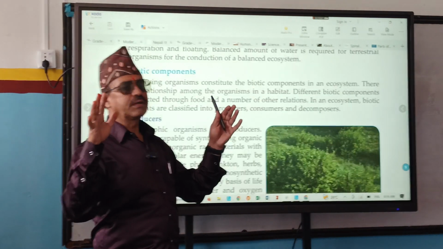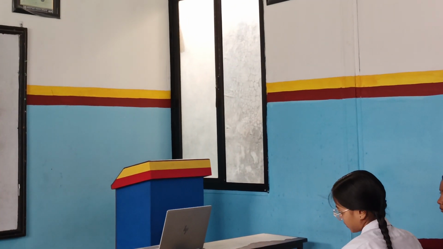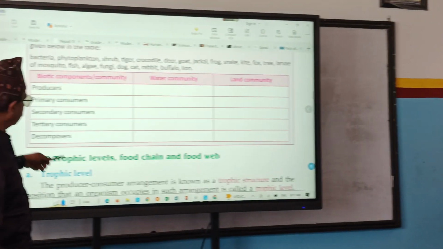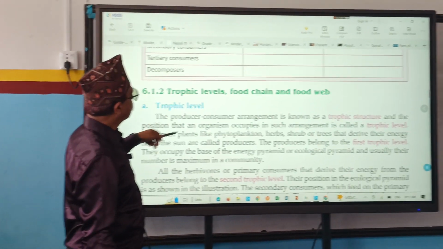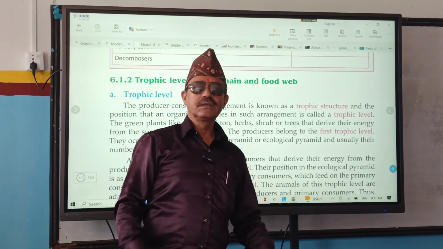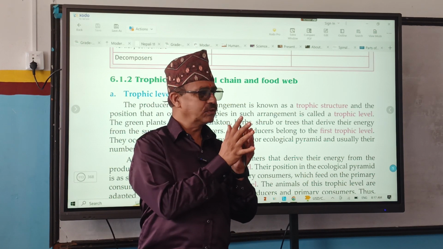Those 5 kingdom organisms are divided into 3 categories. Could you tell me what they are? Producer, consumer and decomposer. So the presenters will tell about them, and again they will tell you about types of consumers, right? What are the types of consumers?